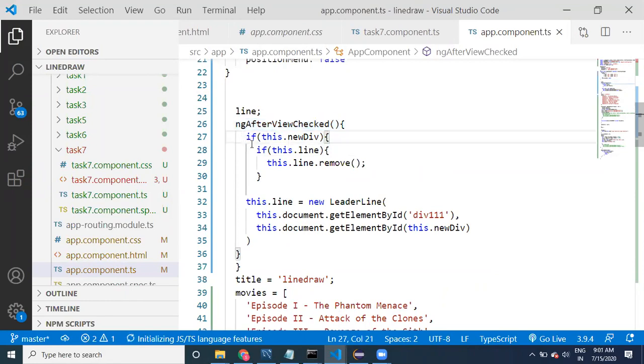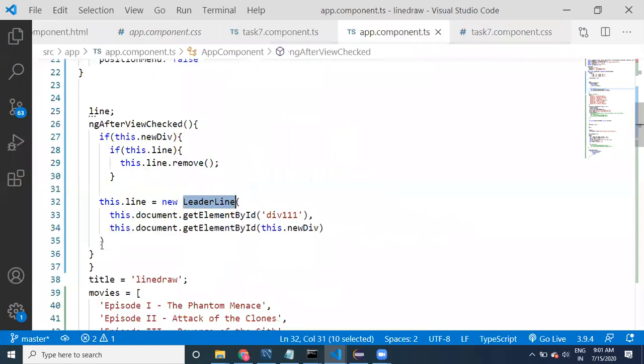This logic is executed after ngViewChecked. Why view check? If any view is changed, then we need to execute this logic. See here, guys, we are creating some line. Don't think about this code exactly, because I have used different APIs and all, so you don't need to worry about it, but just understand what is the purpose of this ngAfterViewChecked.